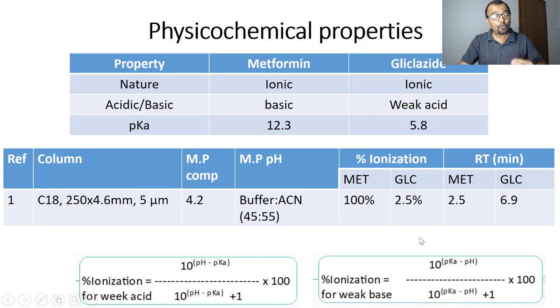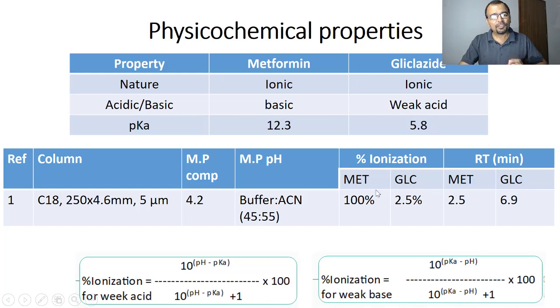Now the second compound is gliclazide. So what is going to be the percent ionization for gliclazide? See, gliclazide is not basic in nature now. It is a weak acid. So here is the calculation formula for the percent ionization of a weakly acidic compound. That is 10 raised to (pH minus pKa) divided by (10 raised to (pH minus pKa) plus 1), into 100.